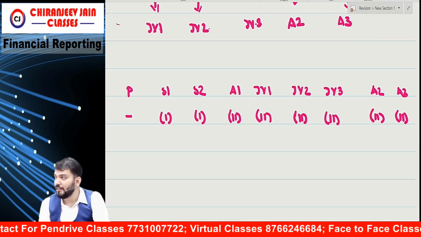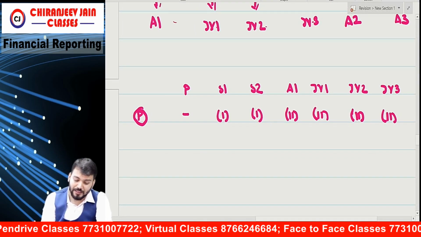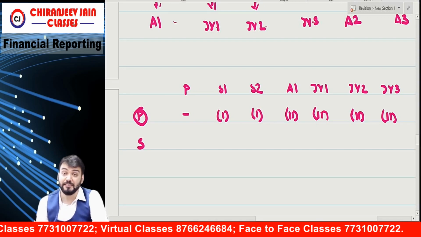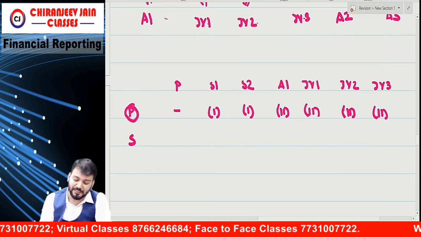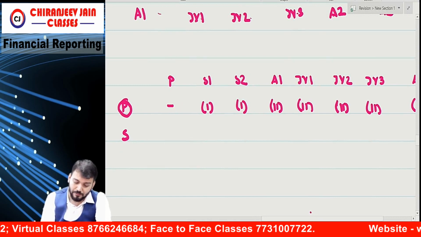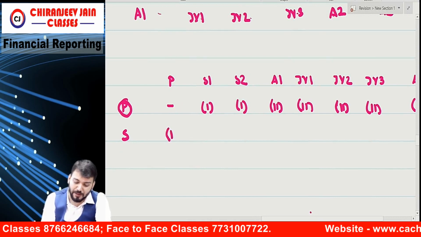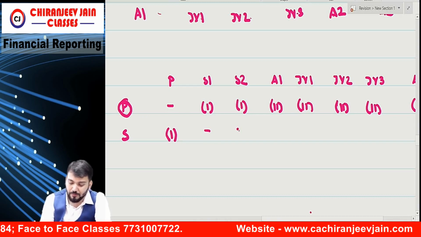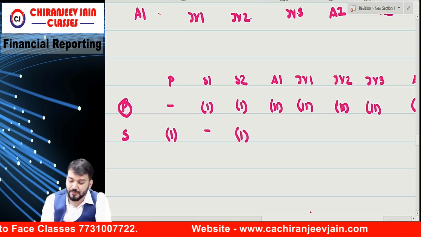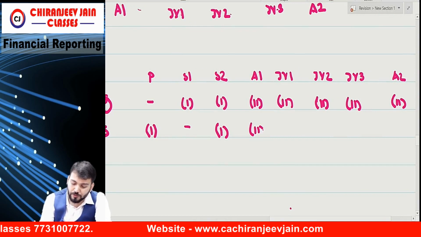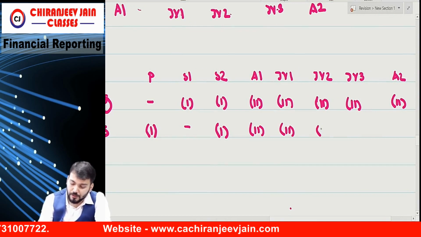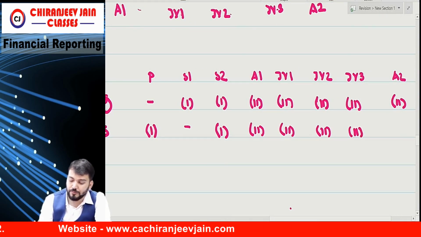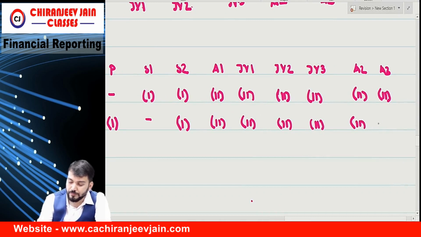Understood? Any doubt? Then about S1. If S1 is the reporting entity, then the SMP are related. Then S2, tell me, 1, A1, 2, 2, 2, 2, 2, 2.